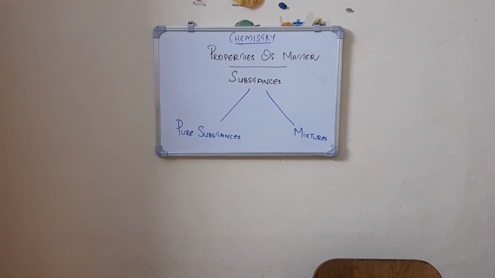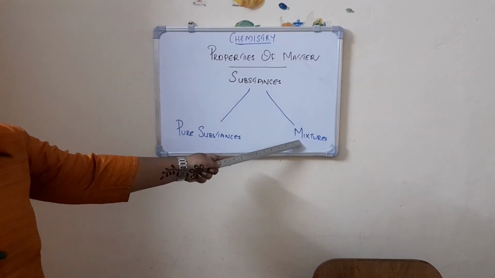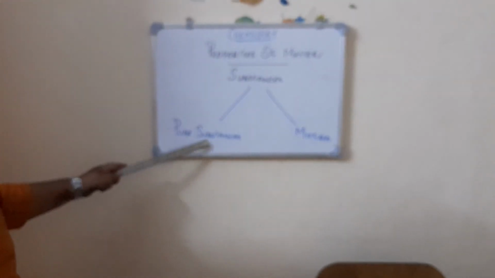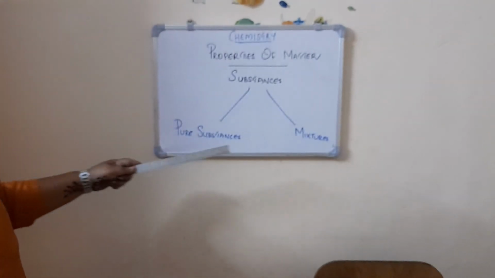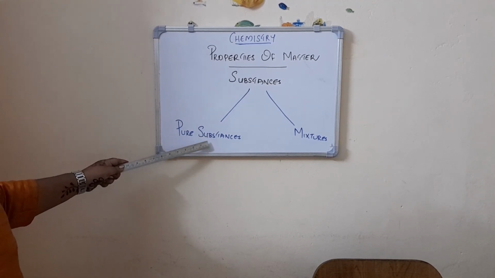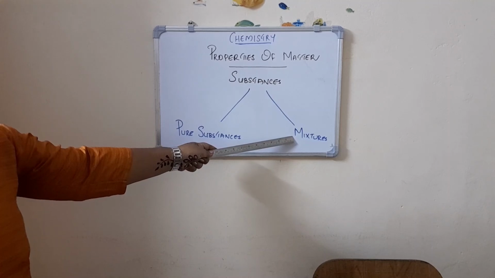Air is actually a mixture of a lot of gases. It's a combination of a lot of gases. When we are preparing lime juice, what all things are there? Lemon juice, water, and salt or sugar we will be adding to make that lime juice. So that is a mixture. Substances which have different properties are called mixtures. So based on the nature, substances can be classified into pure substances and mixtures. Substances which have only identical properties are called pure substances, and those which have different properties are called mixtures.